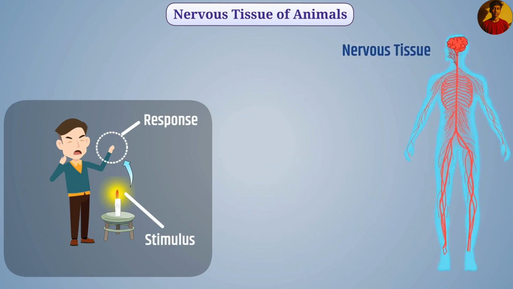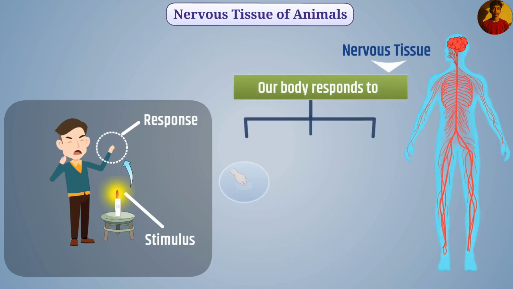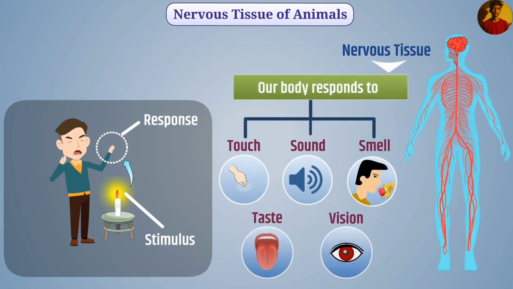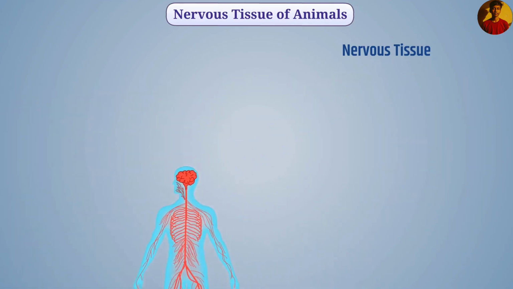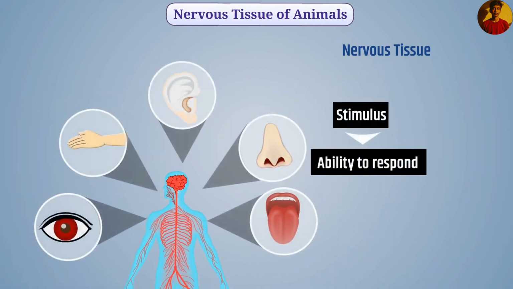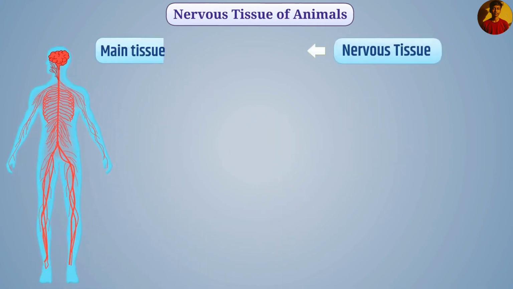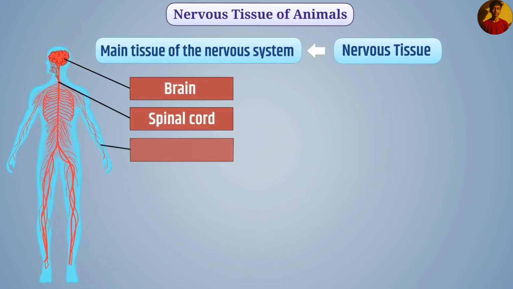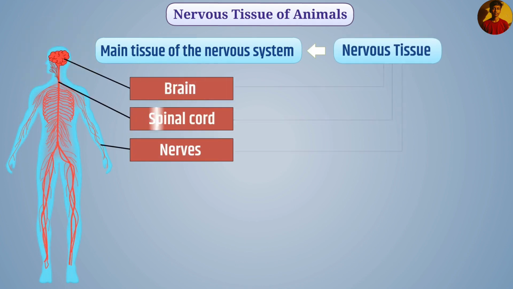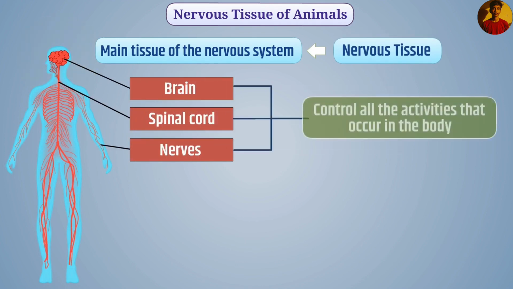The nervous tissue present in our body responds to touch, sound, smell, taste, and vision. Therefore, all cells of the body have the ability to respond to stimulus. Nervous tissue is the main tissue of the nervous system. Brain, spinal cord, and nerves are made up of nervous tissue. The brain, spinal cord, and nerves together control all the activities that occur in the body.